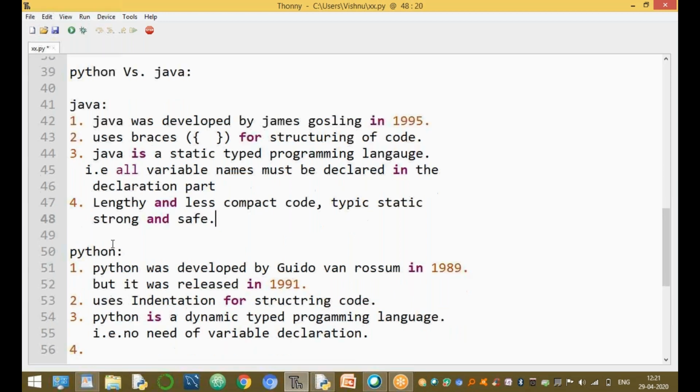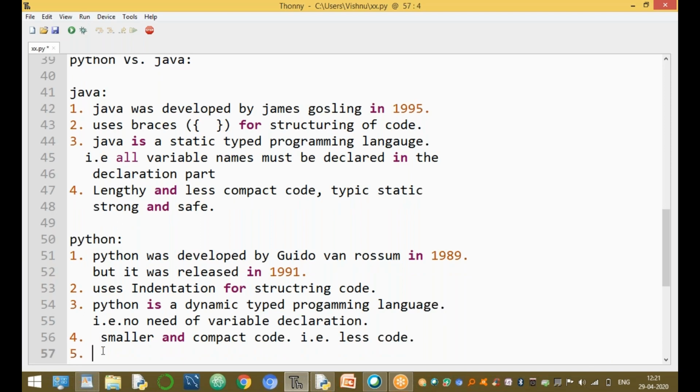In Python, it is the simple and easiest way: simple, smaller and compact code. Python is dynamic and strong, which means directly less code.